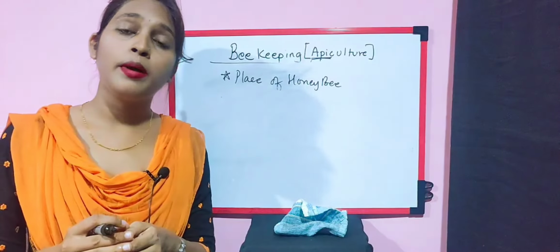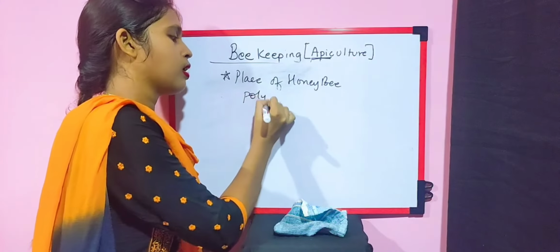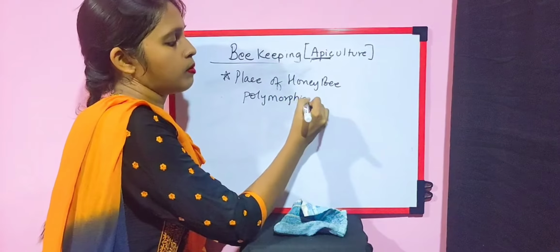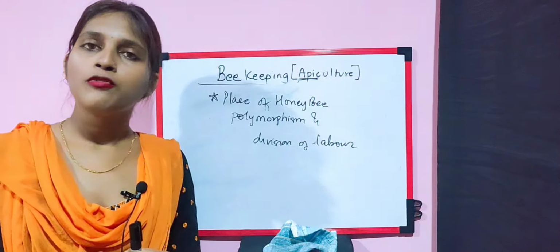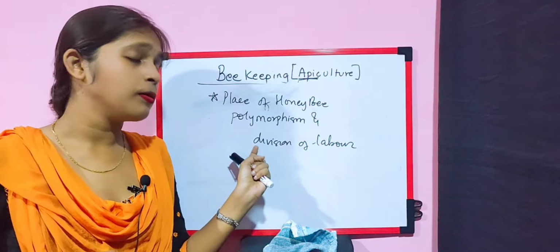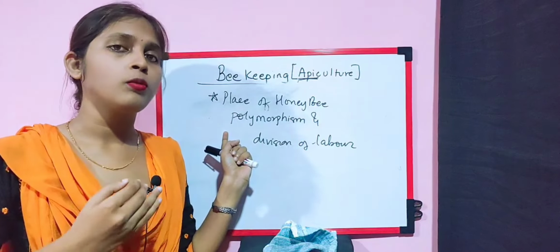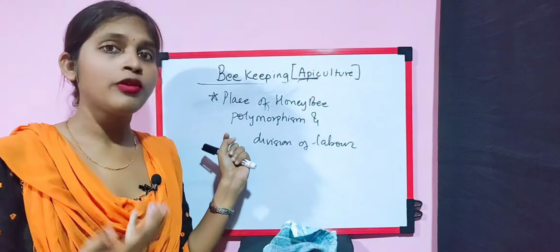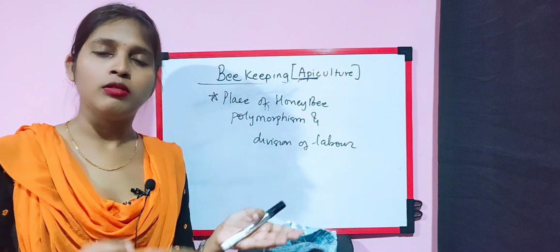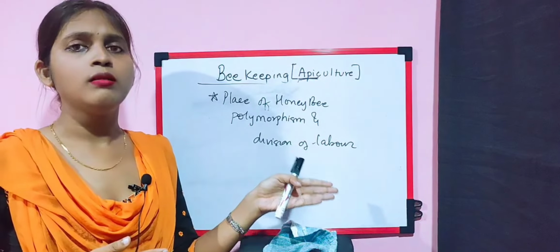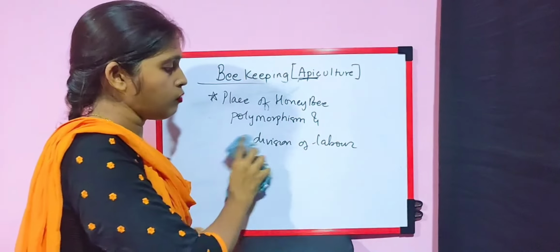Honeybee is not a single bee, but in the case of honeybees, you can always find polymorphism and division of labor. Polymorphism means there is an involvement of more than 1 or 2 types, different forms rather, and division of labor means each and every honeybee is designated for different work. Now let us see why they are called polymorphic and have a division of work.